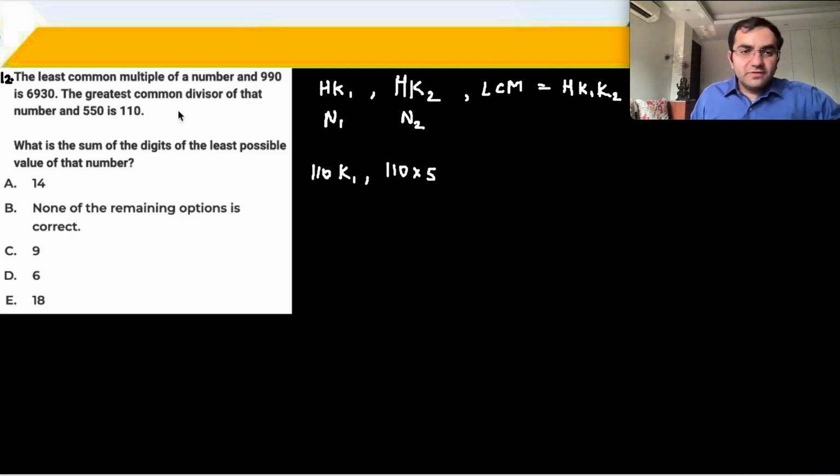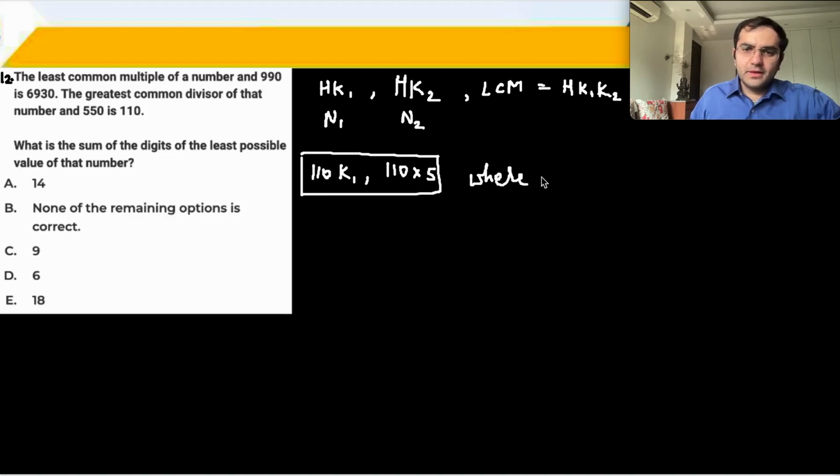The HCF of that number and 550 is 110. So I have now written my numbers as 110 K1 and 110 into 5, where K1, 5 are co-prime. Now the LCM of the number and 990.